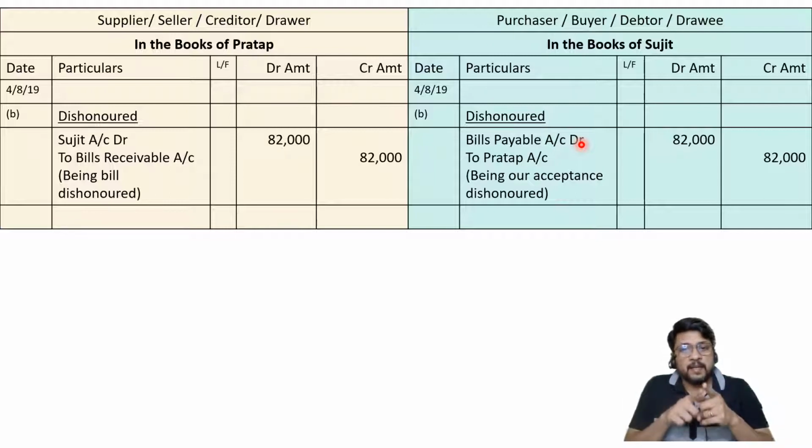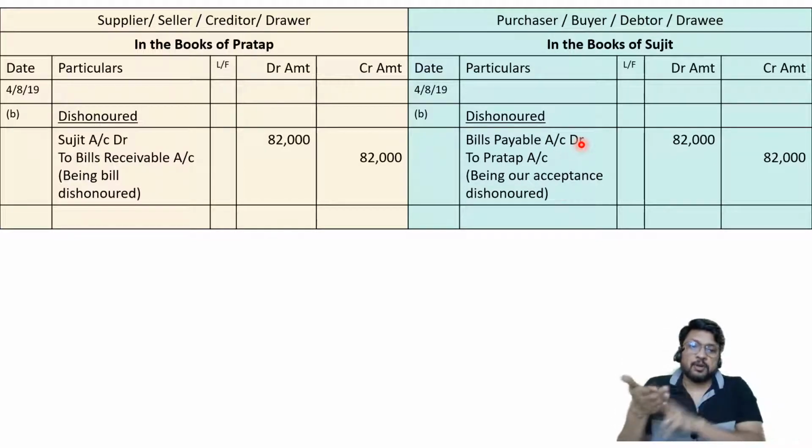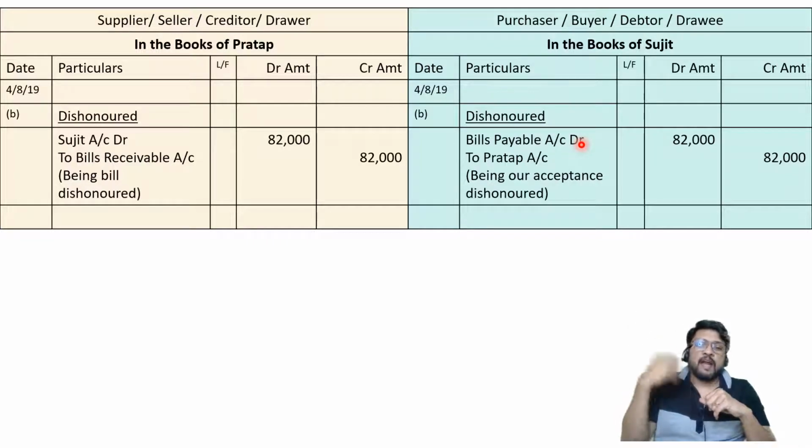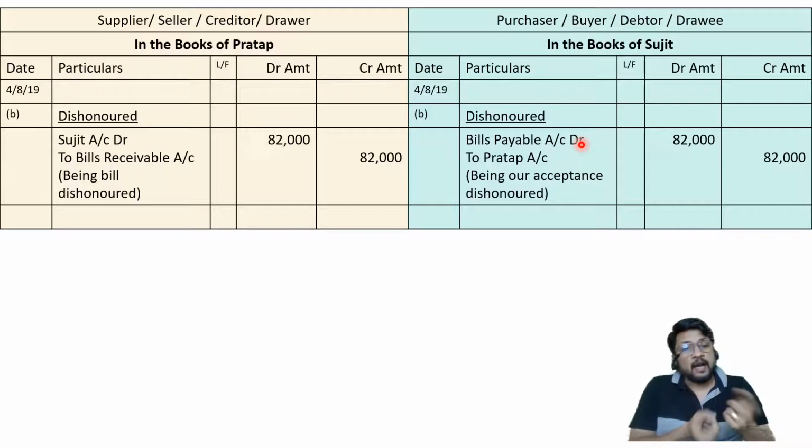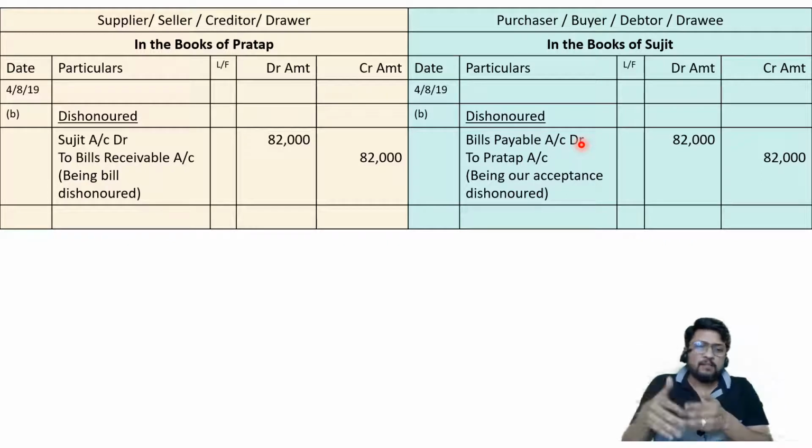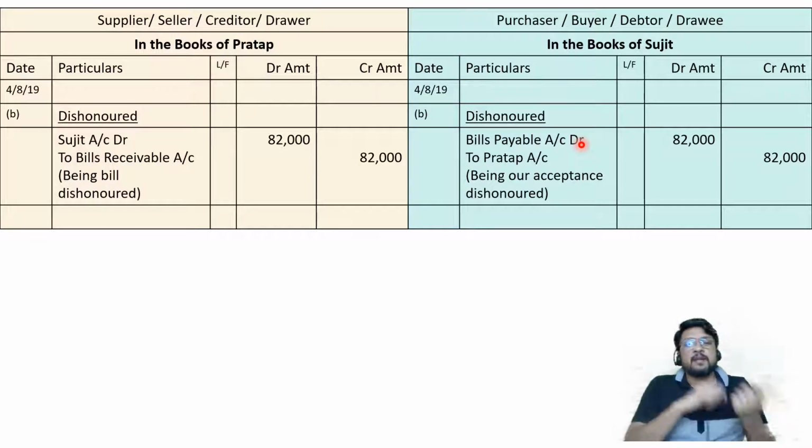Bill is now standing in hands of whom? Bill is still in the hands of Pratap, but along with that bill which is dishonored, he is also having a certificate given by notary public that notary public also knows Sujit has shown unwillingness to pay. So now Pratap can go to the court of law and can show to the court of law, I gave proper time to Sujit. I did not go on nominal due date. I went on legal due date. I asked him for payment. He did not pay. Then I went to notary public. I followed all the procedure. Still Sujit is not paying. So please help me for the purpose of collecting the amount from Sujit.